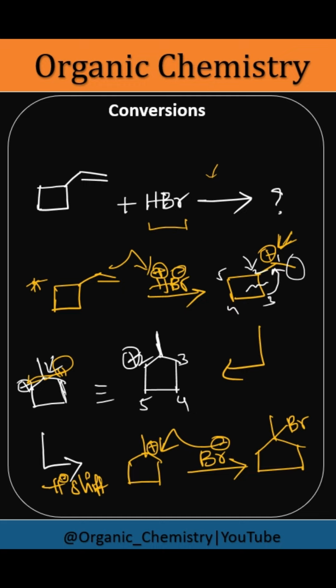The minor product can be where Br negative attacks here only, that will be the minor product, but the major product will be this. So I hope you have understood how to do this conversion.